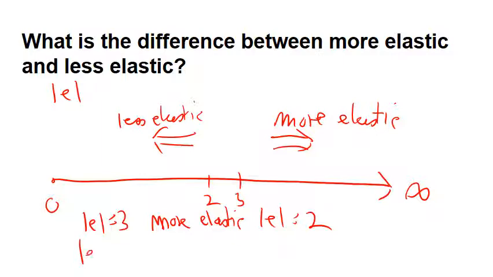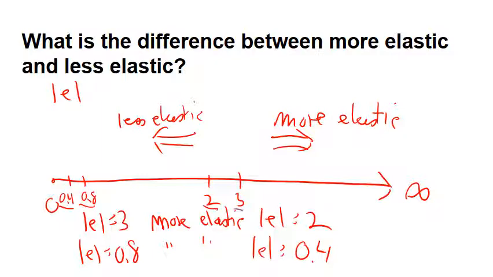Similarly, absolute value of E equal to 0.8 is more elastic than absolute value of E equal to 0.4, because 0.8 is closer to infinity than 0.4. We could also say that 0.4 is less elastic than 0.8, and that 2 is less elastic than 3.